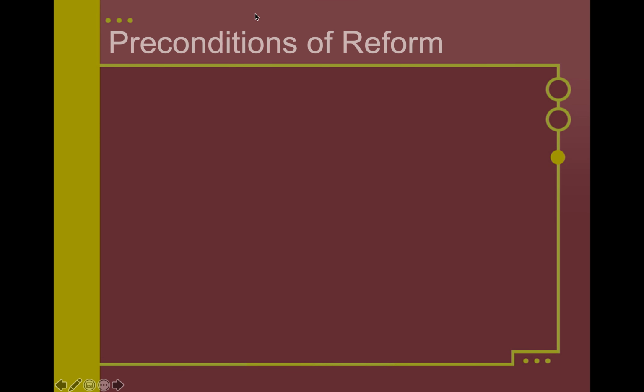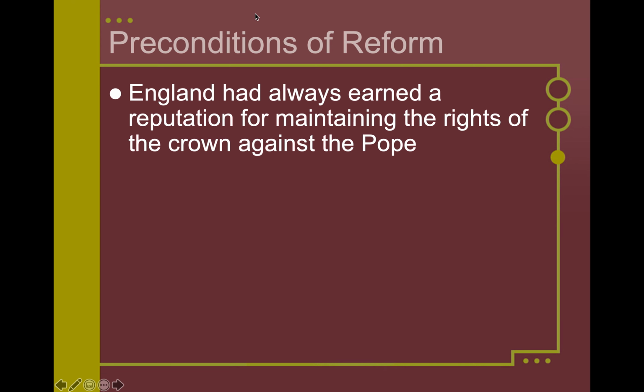Now, really important for us to note, ladies and gentlemen, that England has some history of pushing back against the crown. I'm going to be talking about England more in depth as we discuss England. They do things differently. They view themselves as a little bit separate from other Europeans. They're an island nation, separate from the continent, and as we go throughout the history, we'll talk about some things that are unique to England and eventually the United Kingdom. But one thing that is unique amongst England is they've had a history of maintaining their rights, pushing back against the papacy, pushing back against the Pope, pushing back against the Catholic Church.